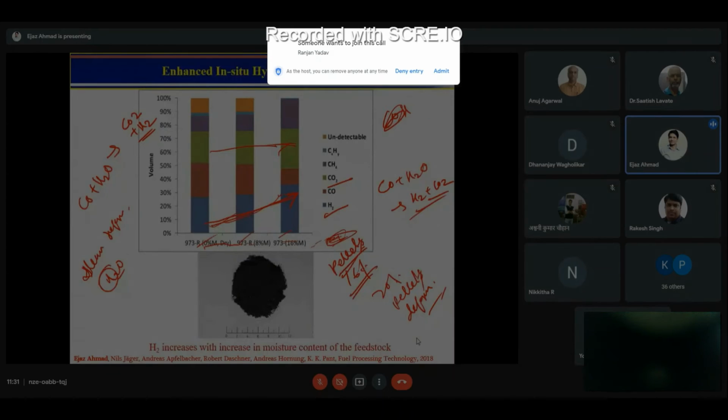But the interesting thing here, you can see the beauty of science, is that without using any catalyst, you are using this char itself as a catalyst, and a wide range of reactions, cracking, hydrodeoxygenation, reforming, even WGS, several reactions are taking place. So now you understand that the waste material that you think you will just put in a pyrolyzer and convert isn't that easy. It has some beautiful science in it, and you have to understand that to develop a very good and efficient process.